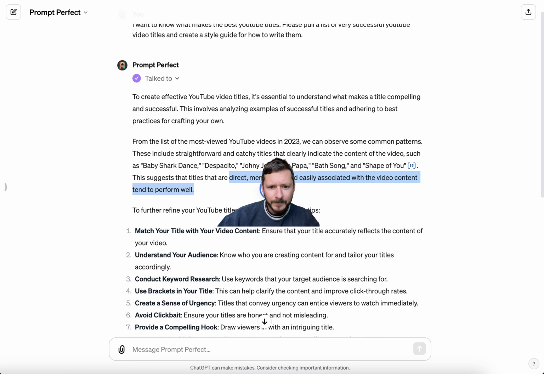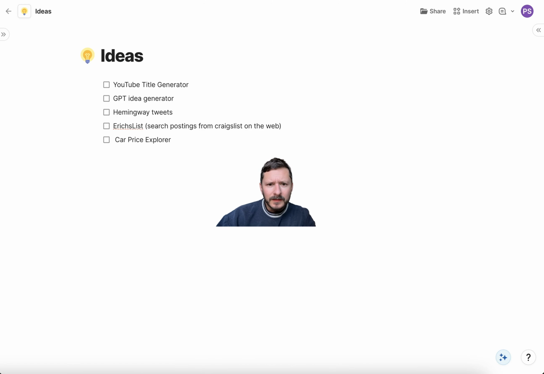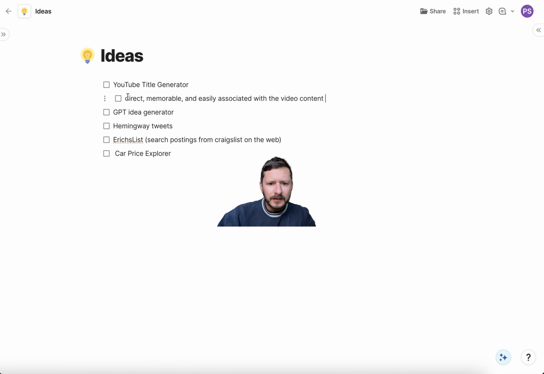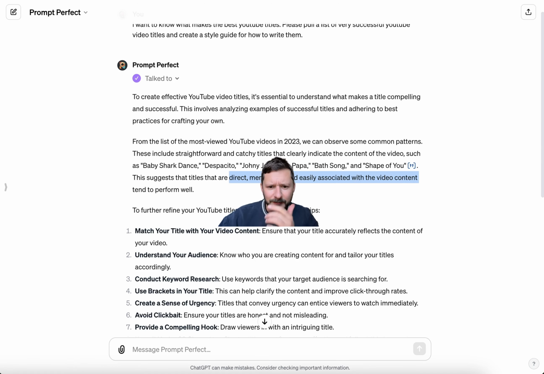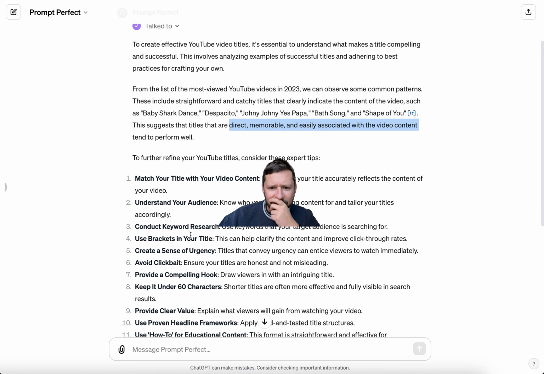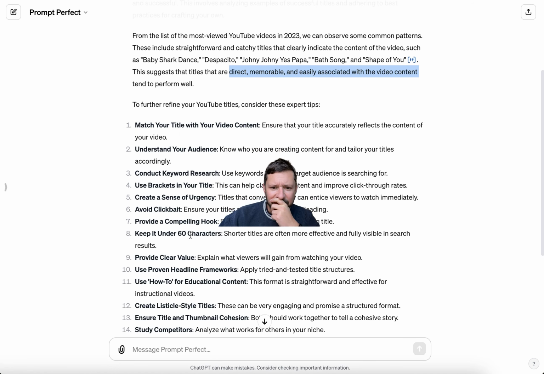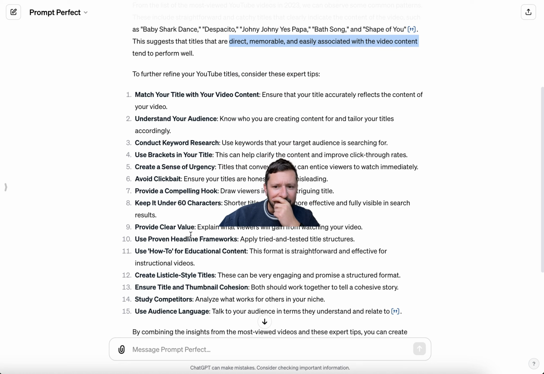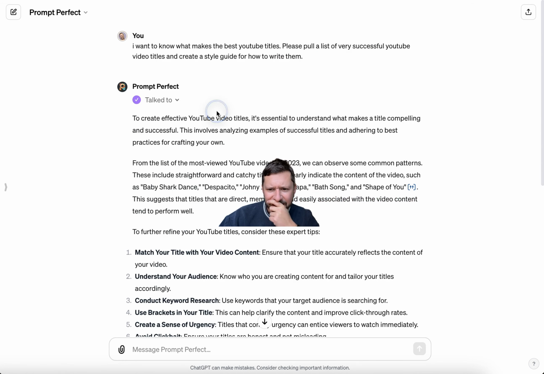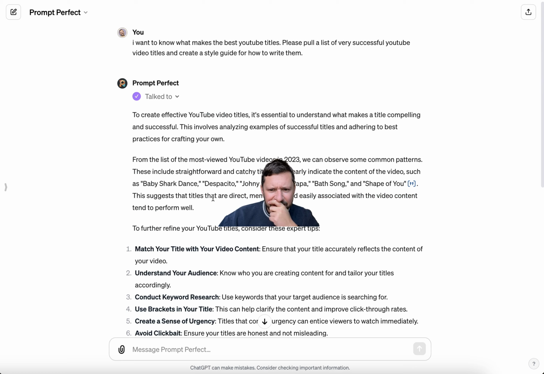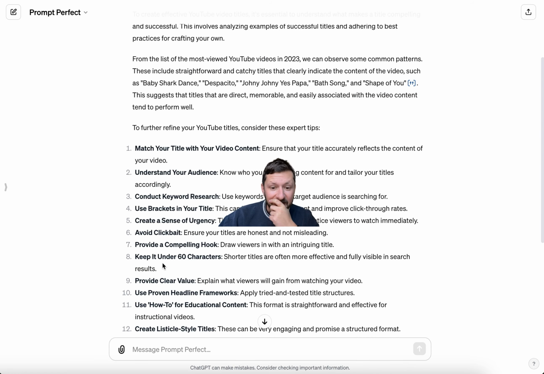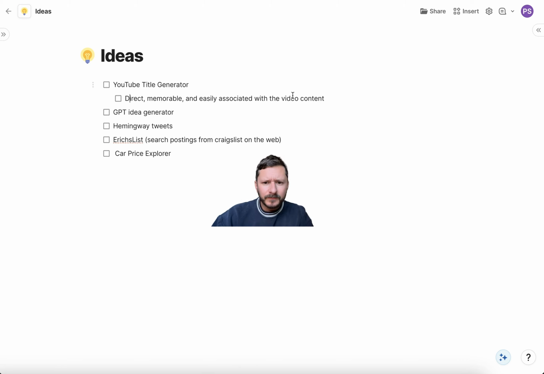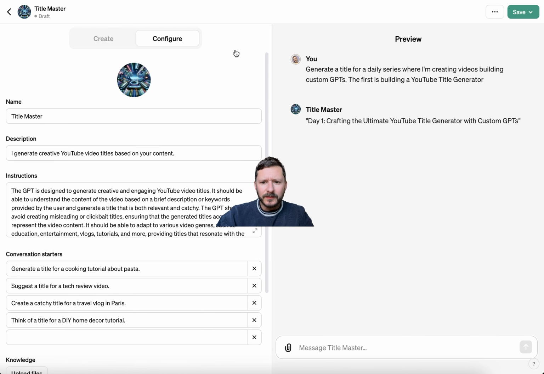Let's go in here. Direct, memorable, and easily associated seems super important. Match your title with your video content. Understand your audience. Conduct keyword research. Use brackets in your title. Ooh, who uses brackets? Literally none of these use brackets, but under 60 characters, that seems important. Okay. That's interesting. Character count.